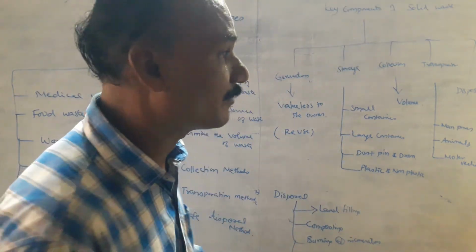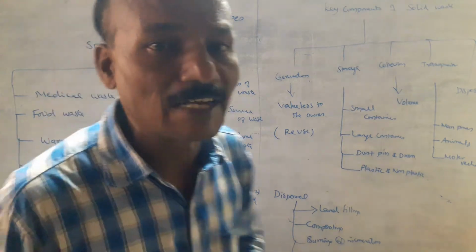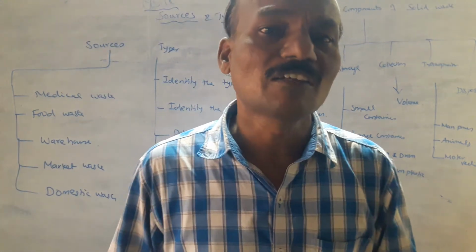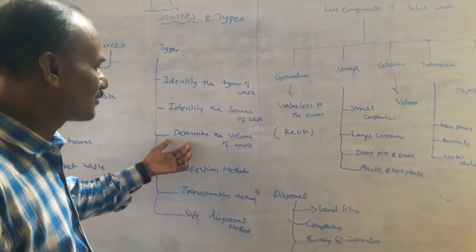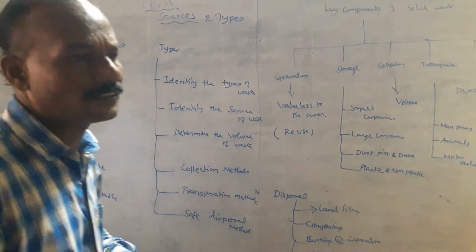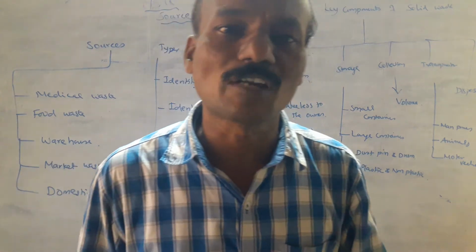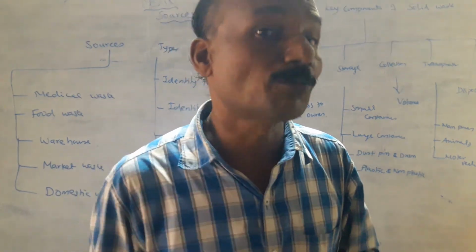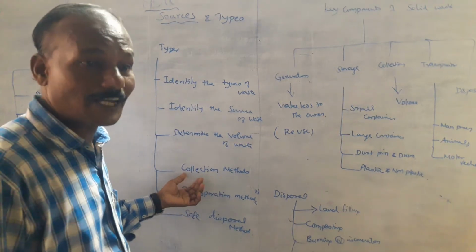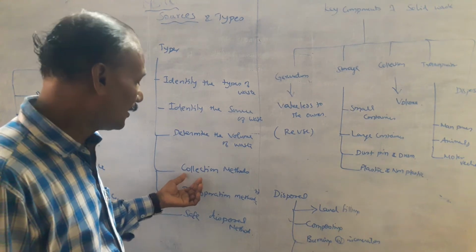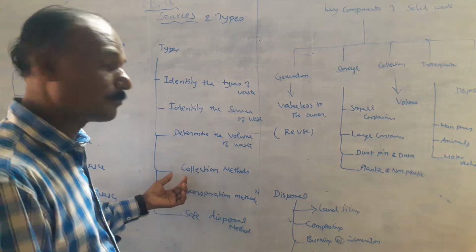The quantity of the waste is very important because each and every land is destroyed by solid waste material. Then the collection method. The collection method is also one of the important factors for waste disposal, because there are 3 categories: for example, manpower, vehicle, and animals used for transfer.